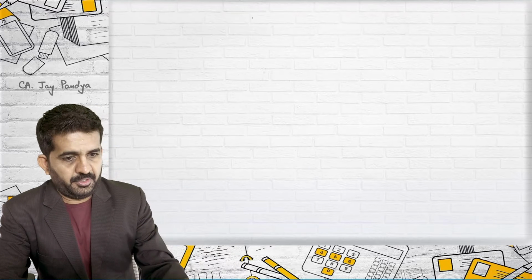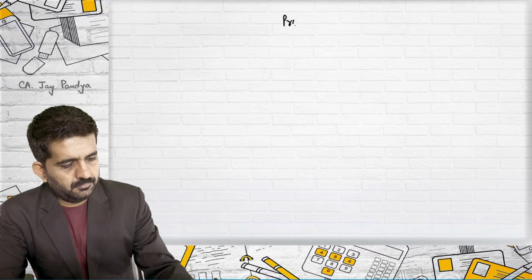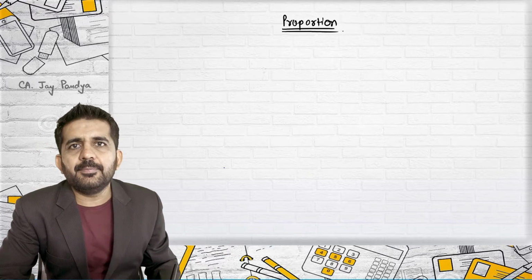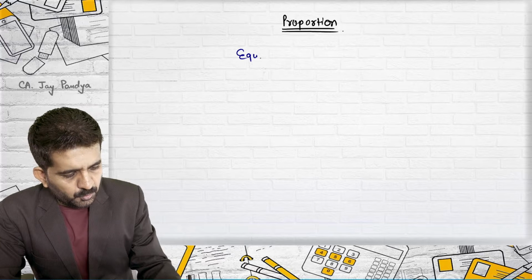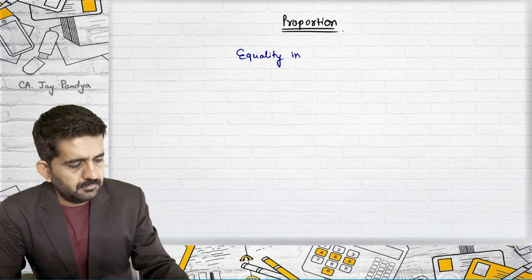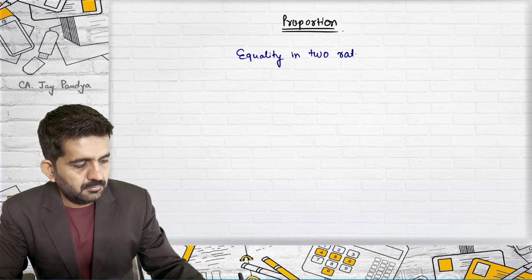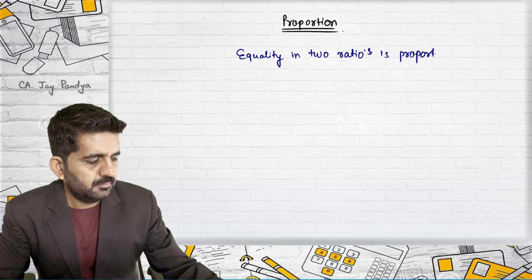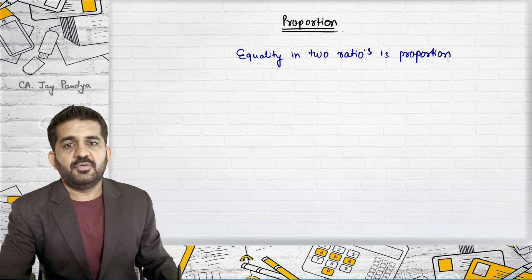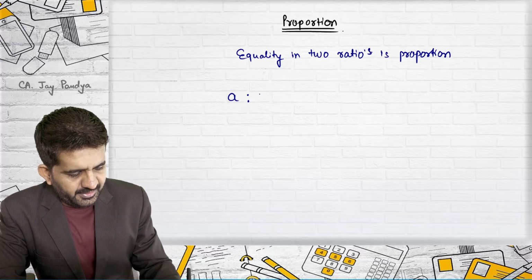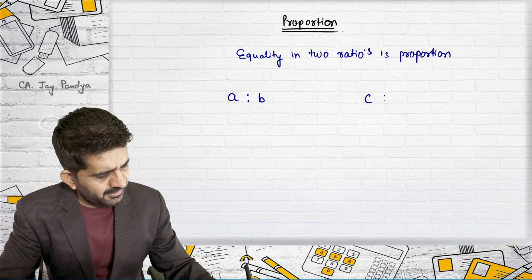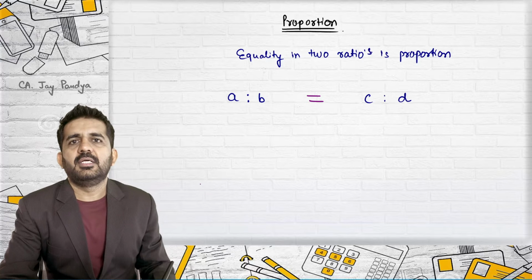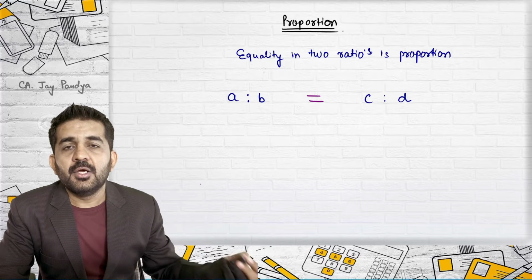Let us understand proportion. What is basically proportion is equality in two ratios. So if there are two ratios, A is to B and C is to D, and if these two ratios are equal, then this is termed as proportion.